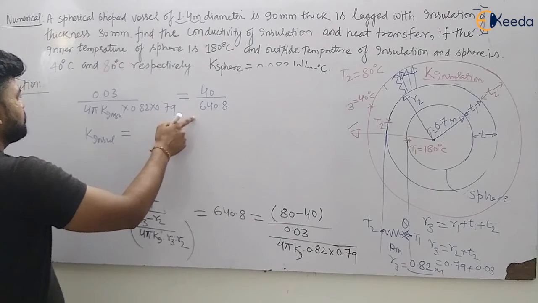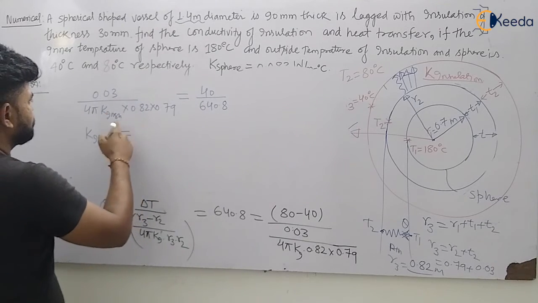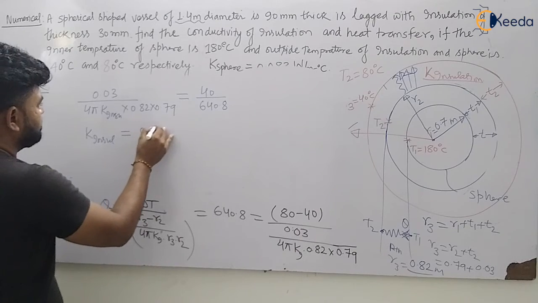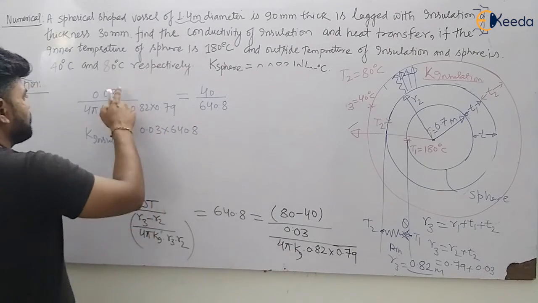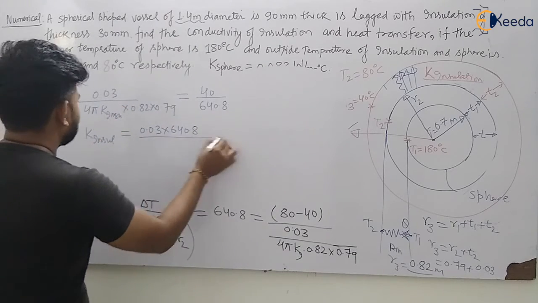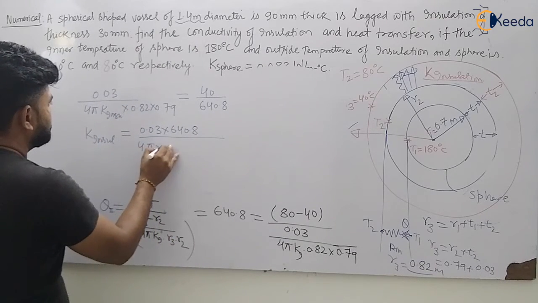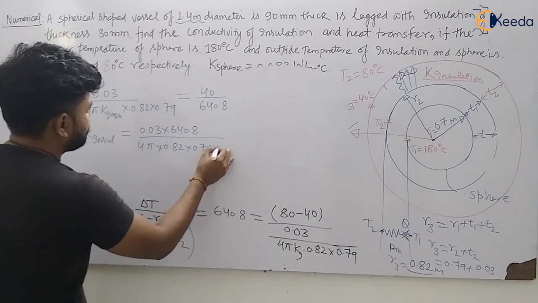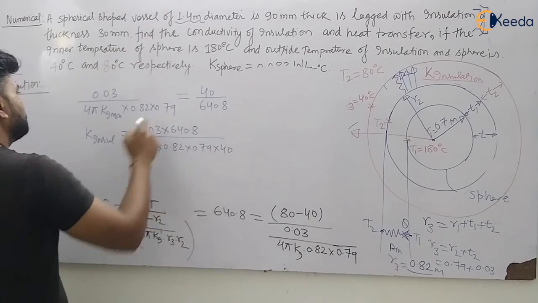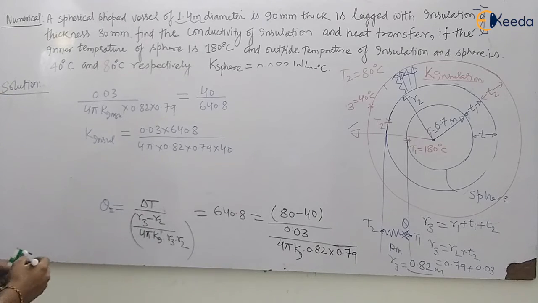So this will go this side, this will go this side, so K insulation will become equal to 0.03 into 640.8 divided by 4 pi into 0.82 into 0.79 multiplied by 40. So we will have the value of K insulation. Let us calculate.